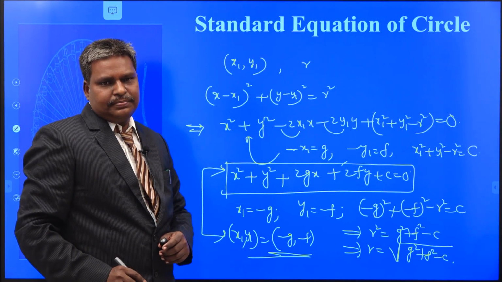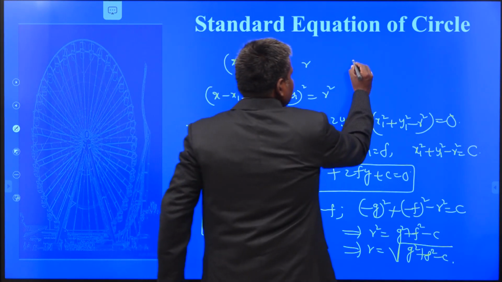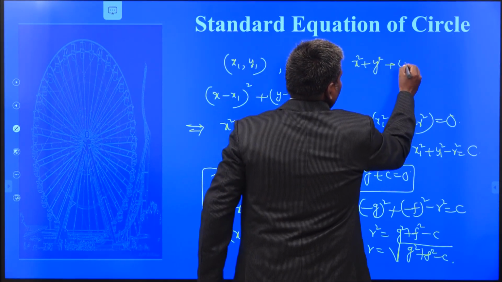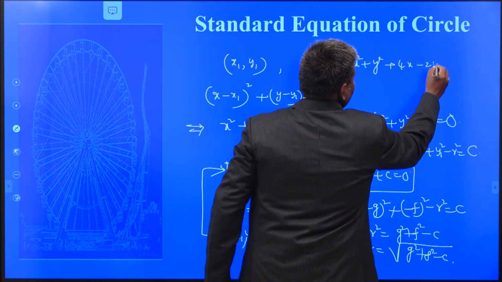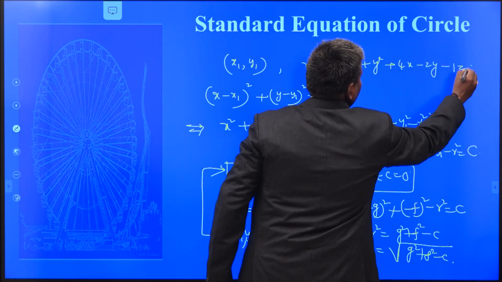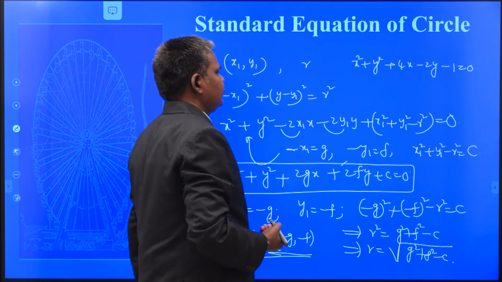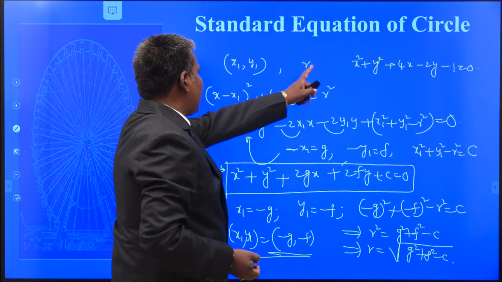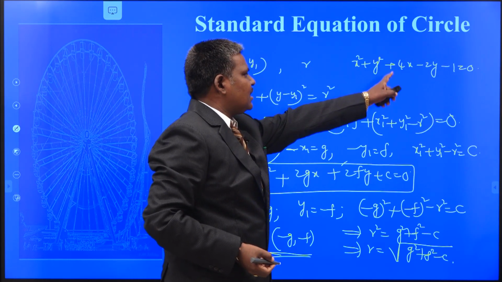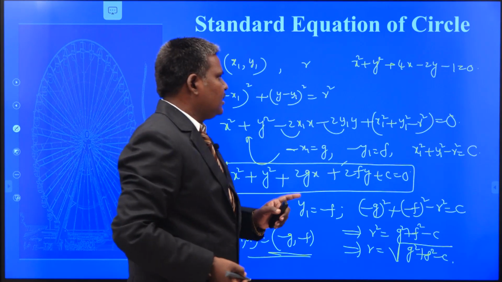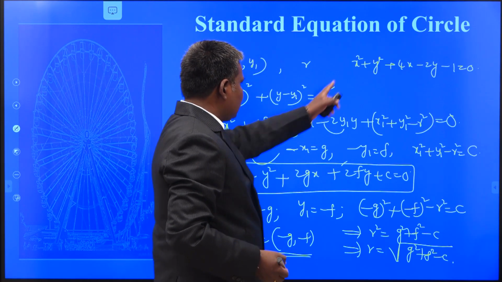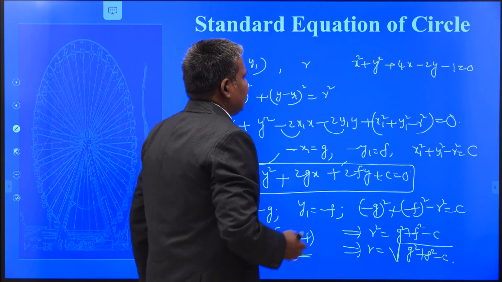For example, x square plus y square plus 4x minus 2y minus 1 equal to 0. Now my question is, is it a circle or not? x square is there, y square, x term, y term, constant is there. Sometimes I will give the condition within seconds. First of all, I would like to find the center and radius.